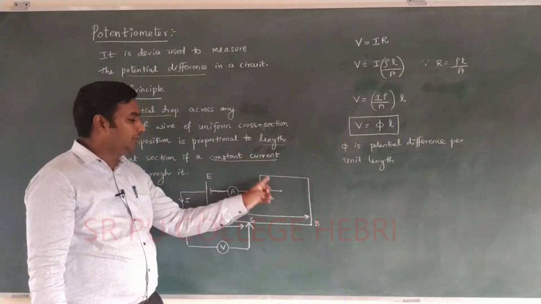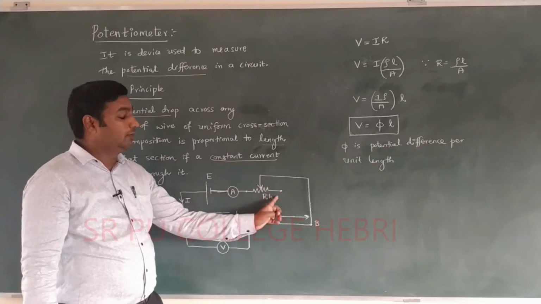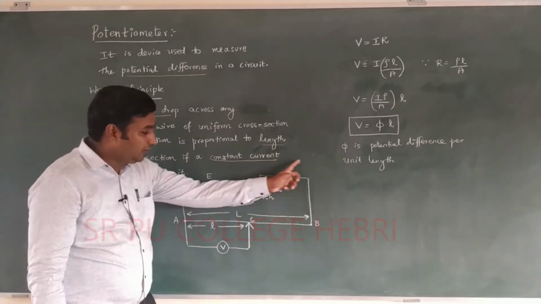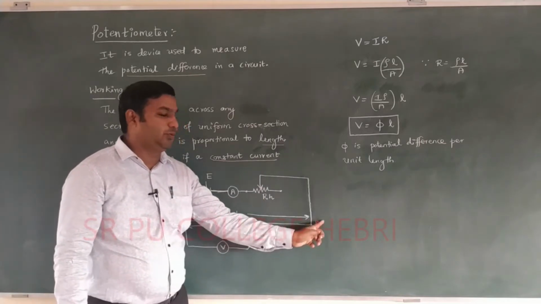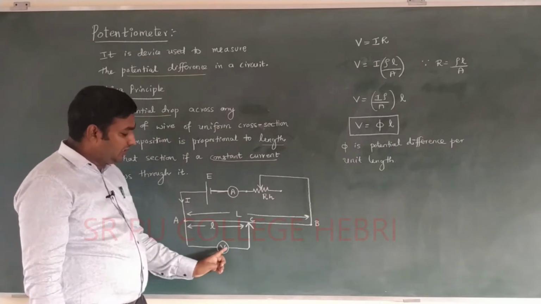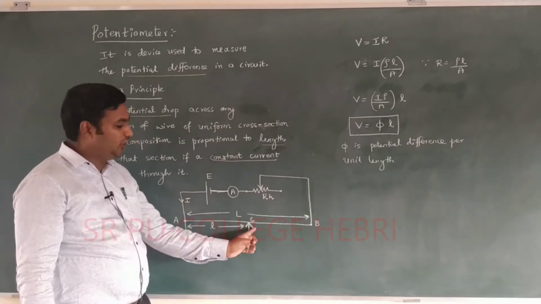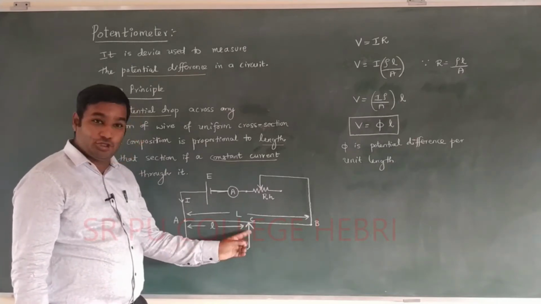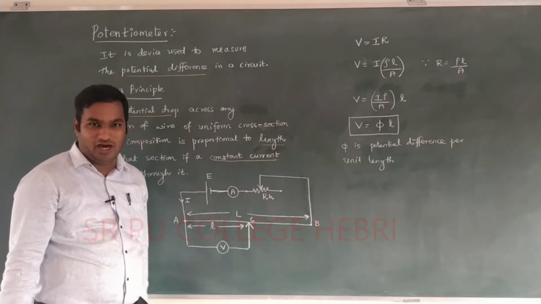One lower terminal is kept blank, it is not connected, and the upper terminal is connected to another end of the wire B. And again A is connected to a voltmeter, another end is connected to a slider, and that slider or jockey is represented by an arrow mark.